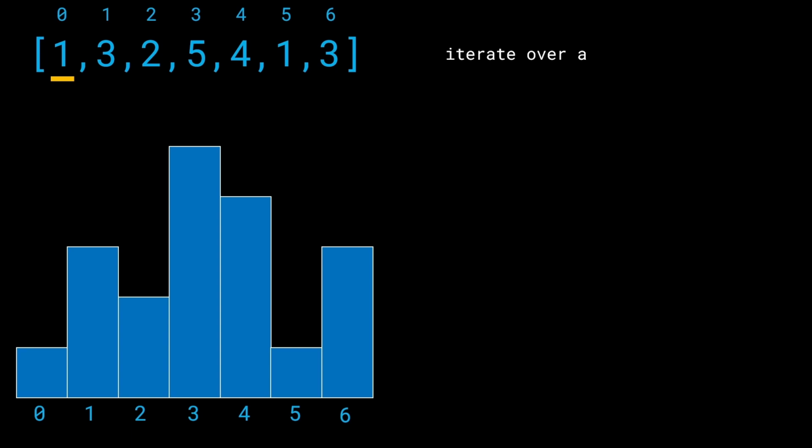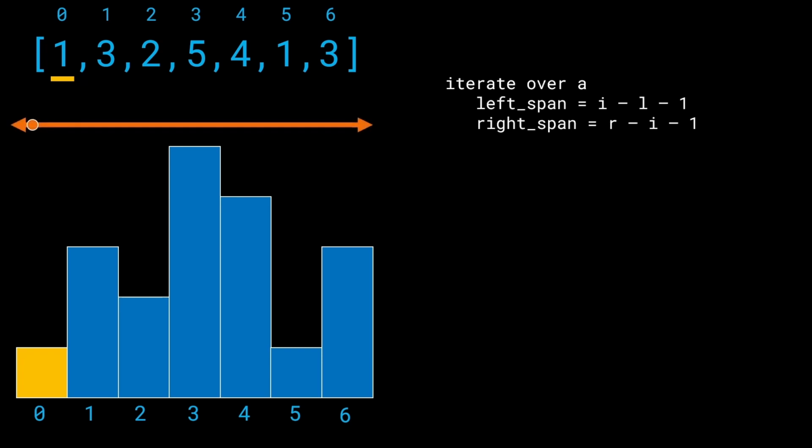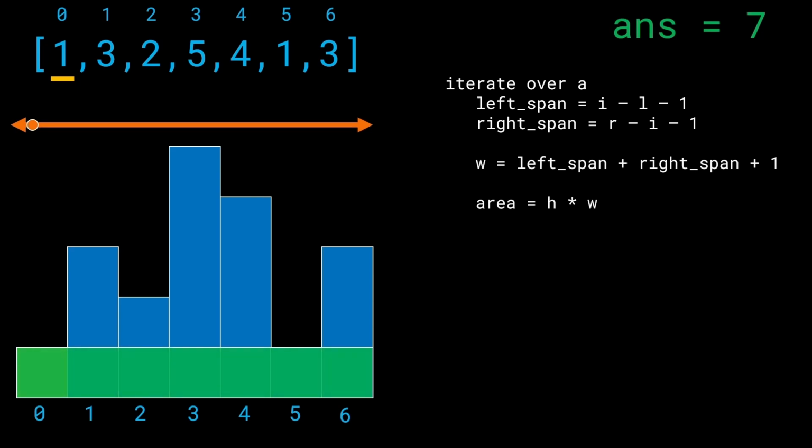This is the first step. We're going to iterate over every single element in A. We are going to iterate over every single bar in the array given to us. Now for any current bar, I want to go ahead and find the left span and the right span, right? So as soon as I get to the left span and the right span, what do I know? I know the width of this current rectangle.